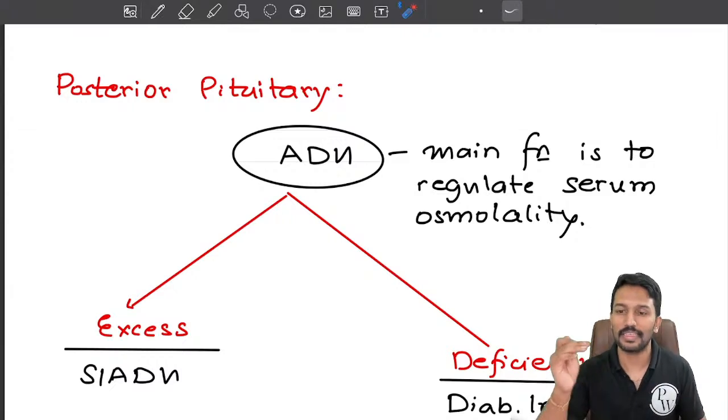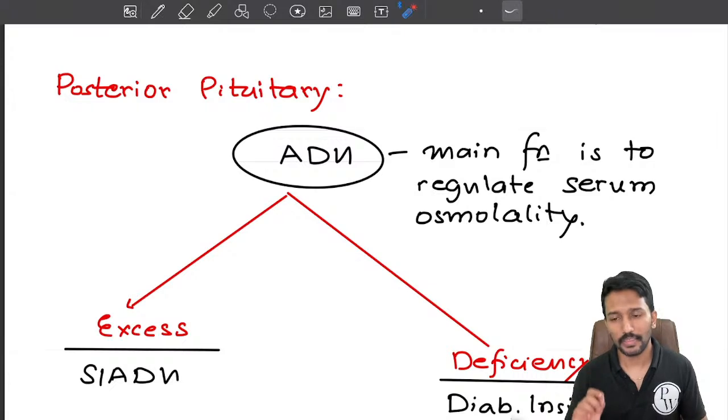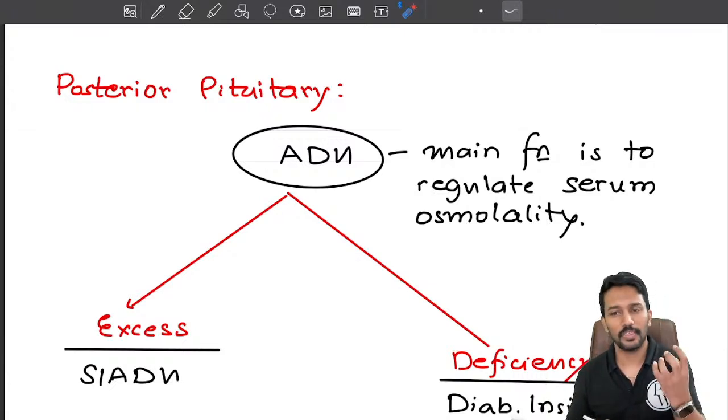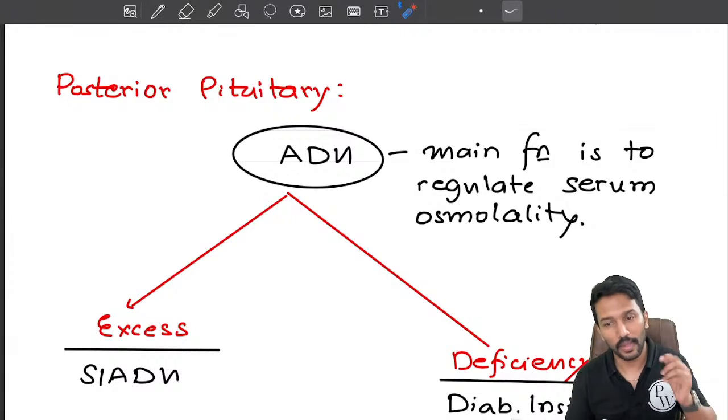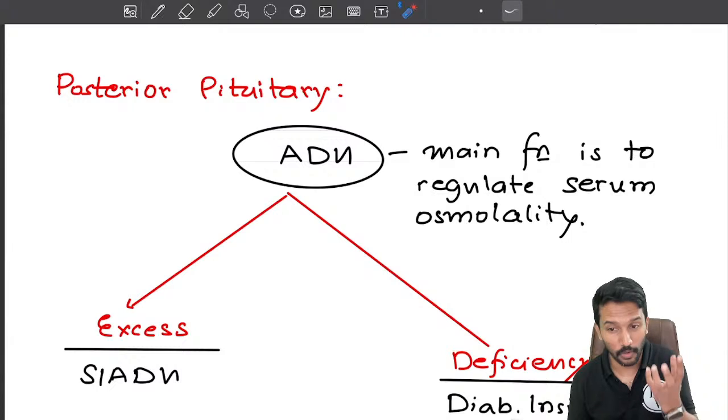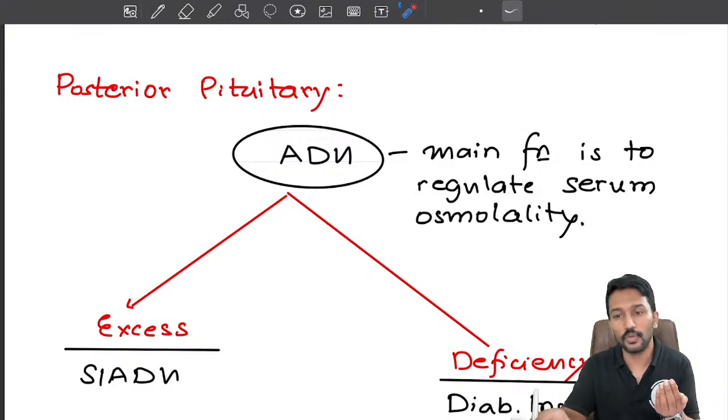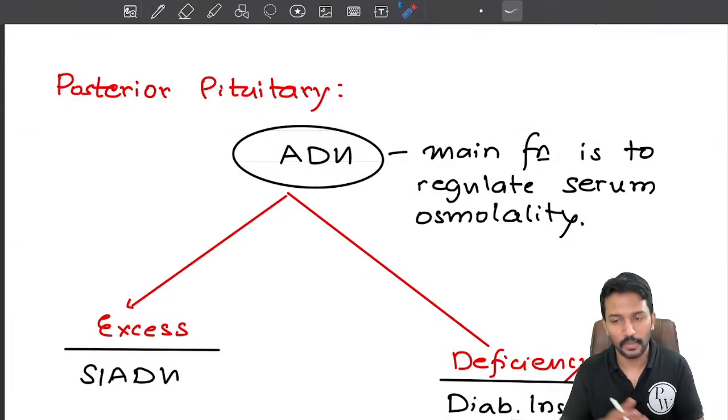If serum osmolality is increasing. When I say serum osmolality is increasing, what does that mean? The amount of solutes in serum is increasing and the amount of water is decreasing, right? That's why the serum is becoming concentrated. That is when osmolality increases. So now I need to add more water to plasma or less? I need to add more water, right? Because the plasma is becoming concentrated. So I need to increase the renal absorption of water. So to increase the renal absorption of water, ADH should increase or decrease? ADH is antidiuretic hormone. It stops the loss of water in kidneys. So ADH level should increase.